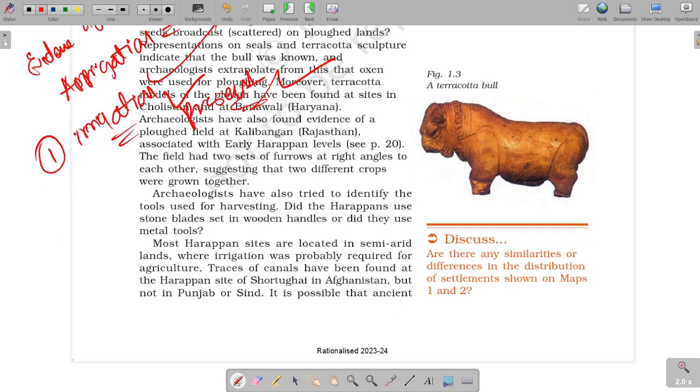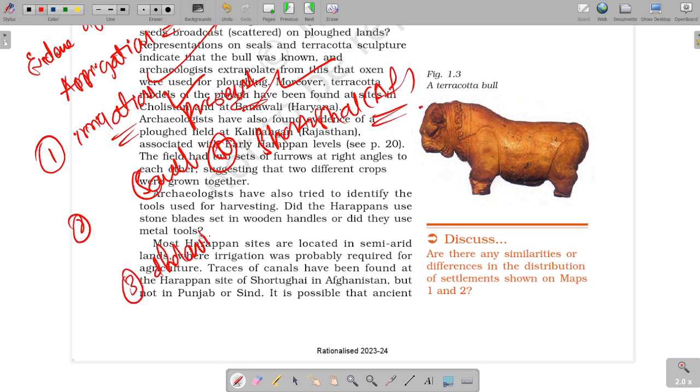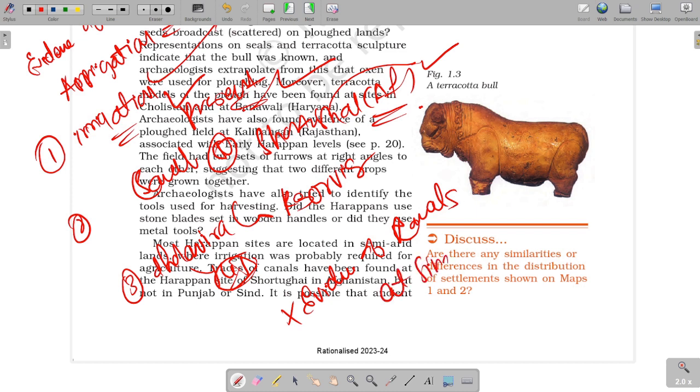Okay, but we have also found some short evidences like canals at Shortugai, which is in Afghanistan. At Dholavira, a reservoir is found. This site is in Gujarat. A reservoir has been found in Afghanistan too, but we find no evidence of canals at Sindh or Punjab.